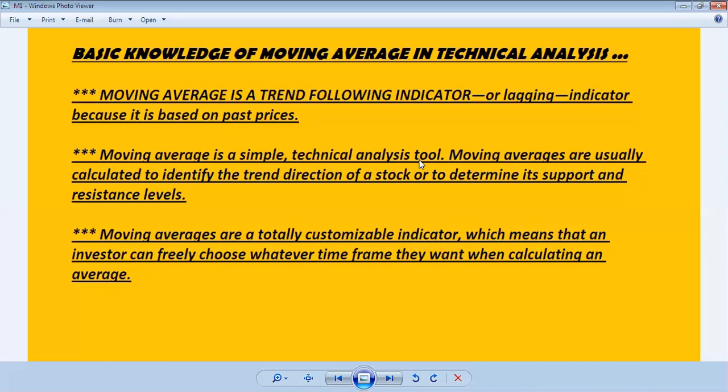When we use the moving average, it identifies the trend direction, where the price goes and where the trend of the stock in the market is. The moving average goes in that direction, and it also acts as a support level or a resistance level lots of times. So the moving average is a very important tool.